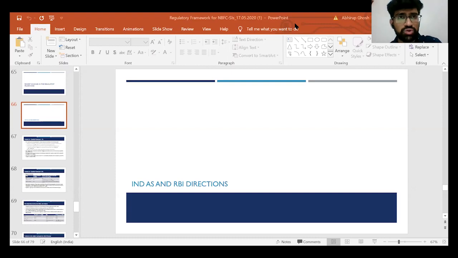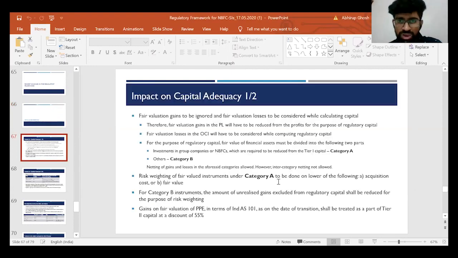Of course, RBI also took a substantial amount of time to study the potential impact of Ind AS on the financials of NBFCs. Finally, we have something at least in place, though it does not address all the concerns, shortcomings or conflicts between Ind AS and RBI regulations, but it certainly is a good start for us. Two major areas where RBI has thrown some light are, number one, capital adequacy, and second, asset classification and provisioning. I'll start with capital adequacy.